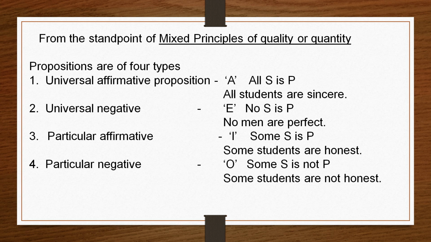The symbolic example is: some S is P, and the concrete example is: some students are honest. Now the next one is the particular negative proposition, known as O proposition. The symbolic example is: some S is not P, and the concrete example is: some students are not honest.